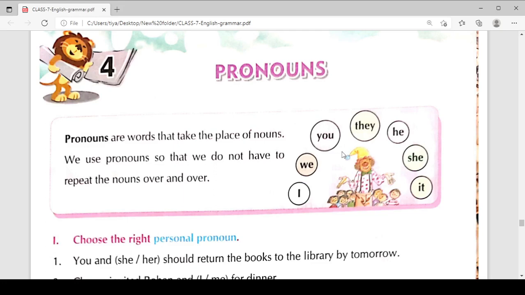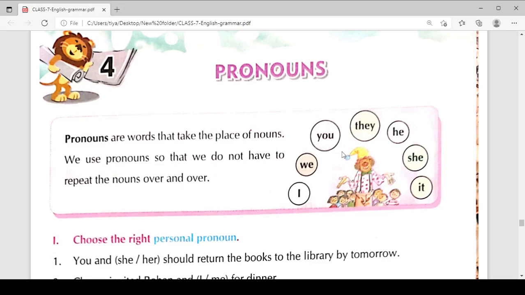We also have countable and uncountable nouns. The countable noun can be counted easily, like how many of you, how many people, how many persons, how many things. Things that can be counted are called countable nouns, and things that cannot be counted are called uncountable nouns, like stars. So things that cannot be counted are called uncountable nouns.